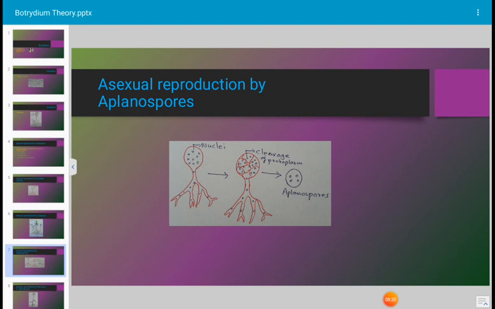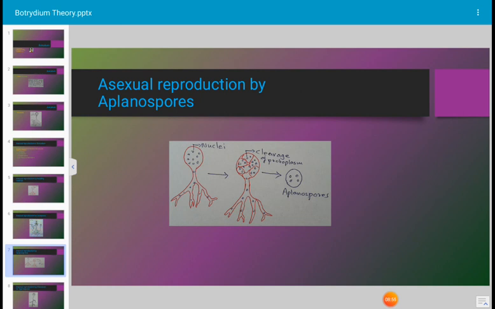Aplanospores are also formed in the balloon shaped vesicle, and the mechanism of formation is similar to zoospore formation. But during aplanospore formation, cleavage of cytoplasm takes place in the vesicle and each piece consists of one nucleus or two or many nuclei.